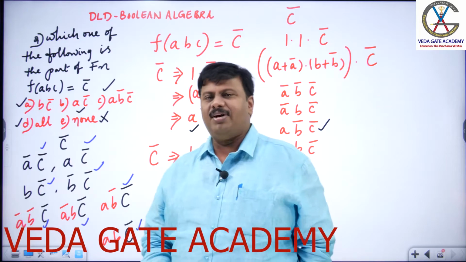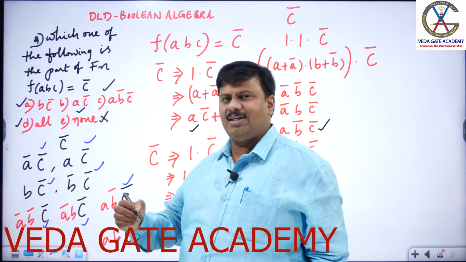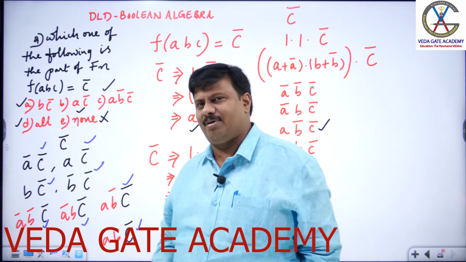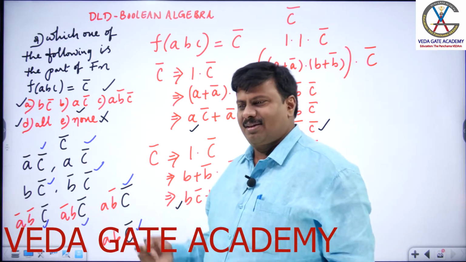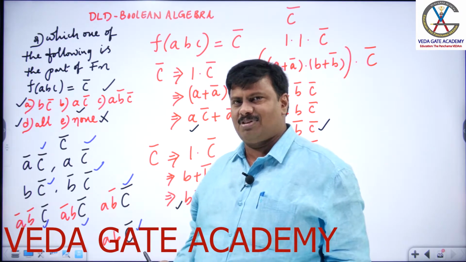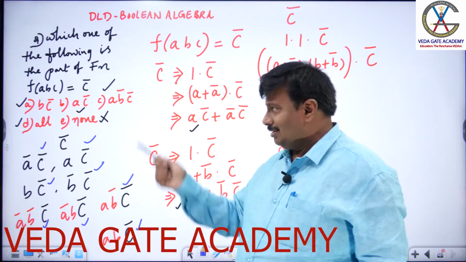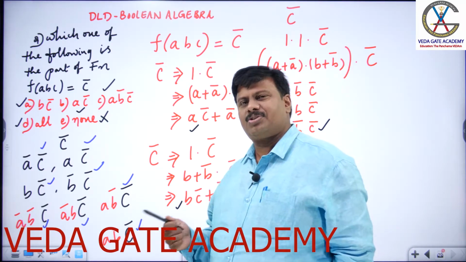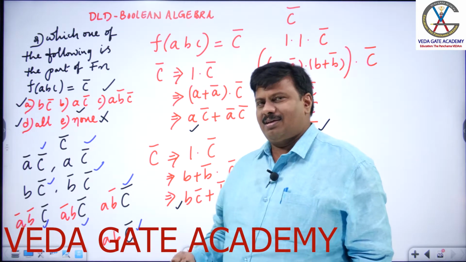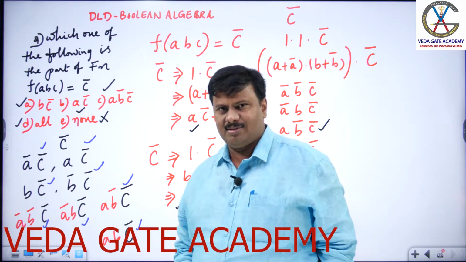So, in the function f of ABC, if a term is given f of ABC is equal to c bar, it is implied it consists all the terms where c bar is common and remaining are varying. Based on this, the answer for this question is, of course, all of the above. Let us see 2 more similar kind of questions.